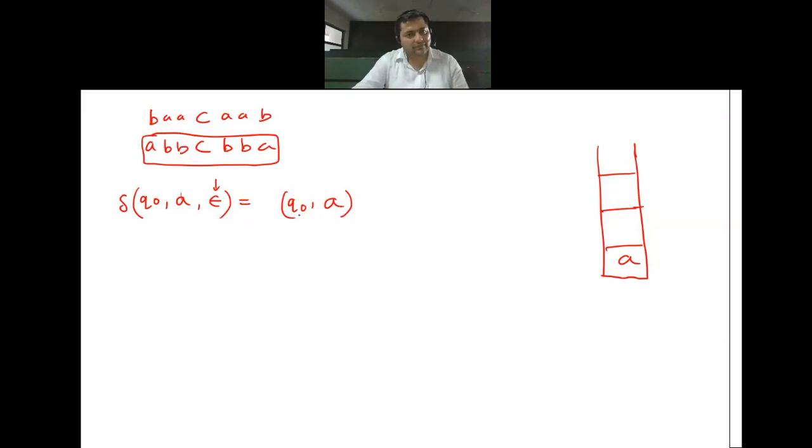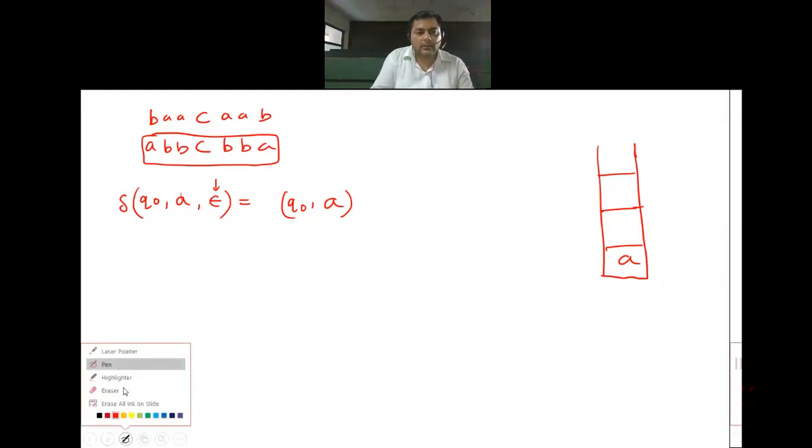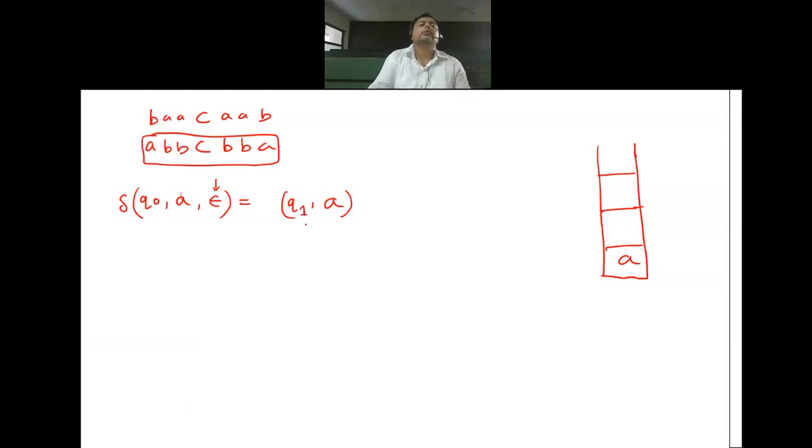So at this point I'm flexible to do both things. I can change the state as well. In many books it has been shown that the state is being changed because they are just representing the starting of the string. Got it? But you are free to keep any state here, only for this first case. As if now I'm keeping q1.